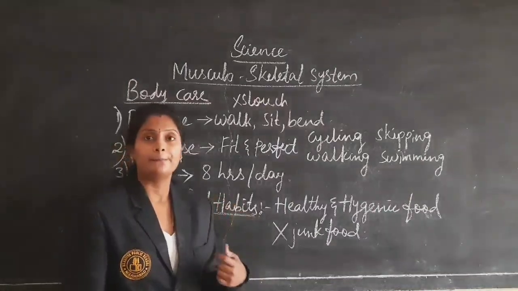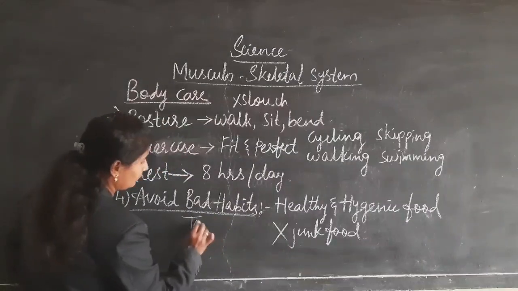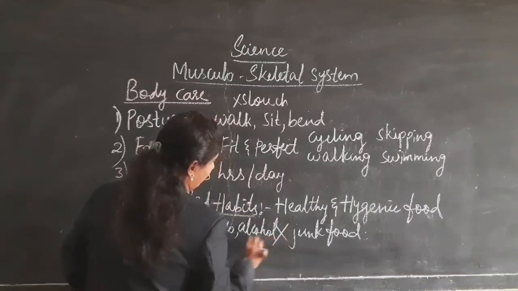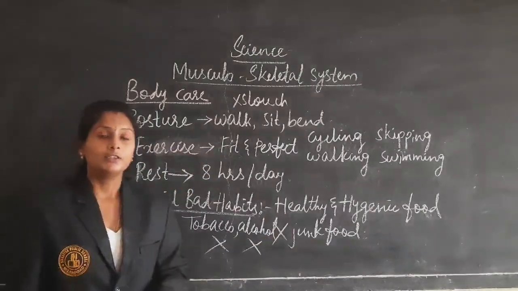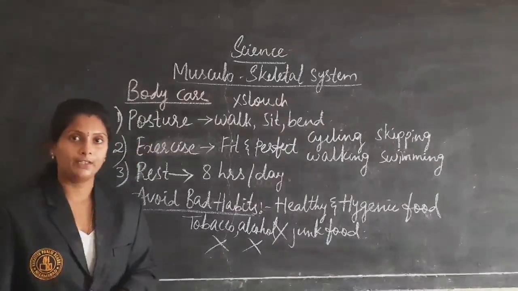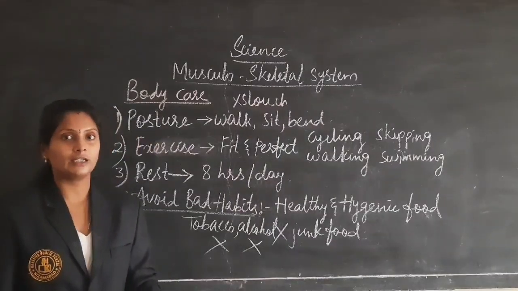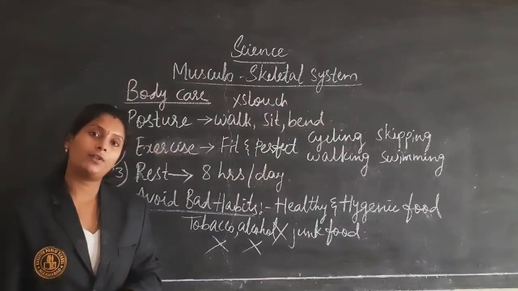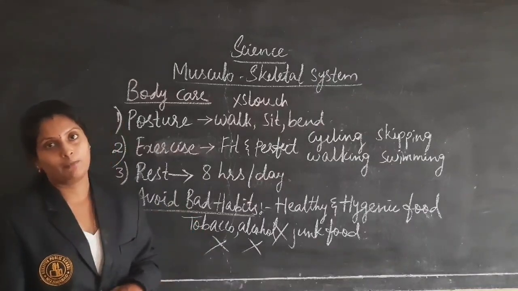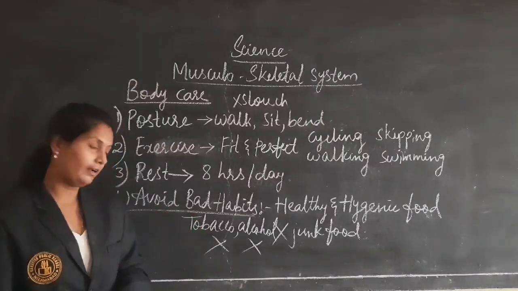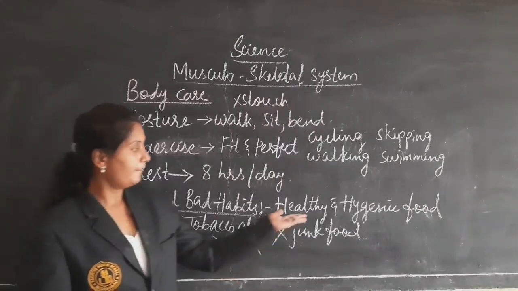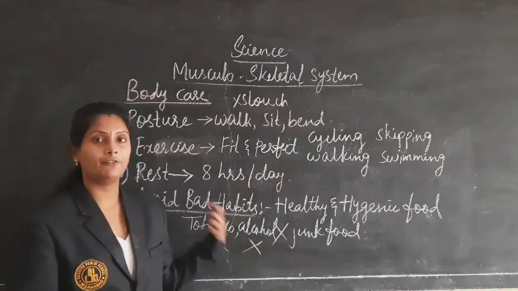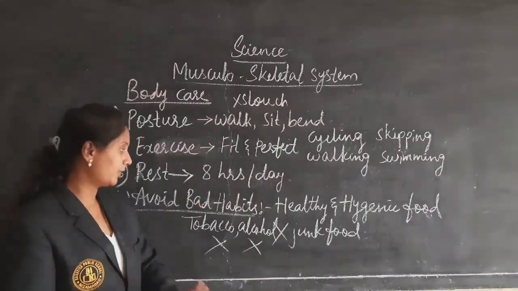And also we should avoid tobacco and alcohol. These also should be avoided. If we maintain our body in this way, we have to take a balanced diet. I told in the previous videos that we have to take a balanced diet so that we get all the nutrients to our body, then only we will stay healthy and fit. If we avoid tobacco, like smoking, and drinking, our body system will work very perfectly.